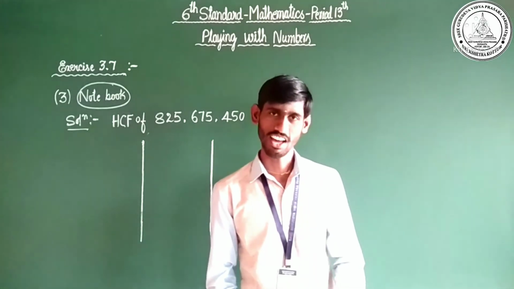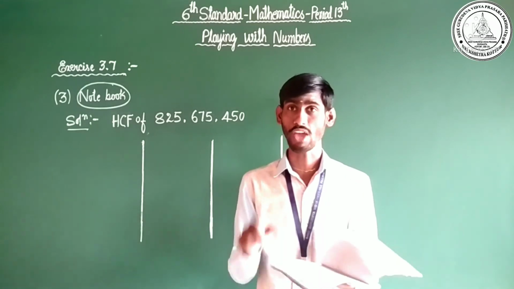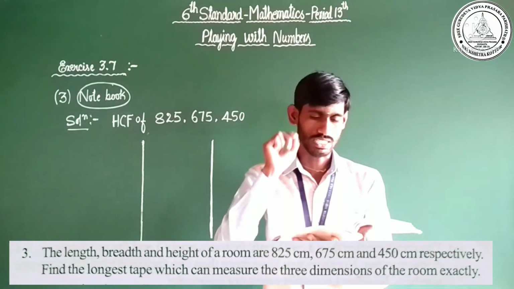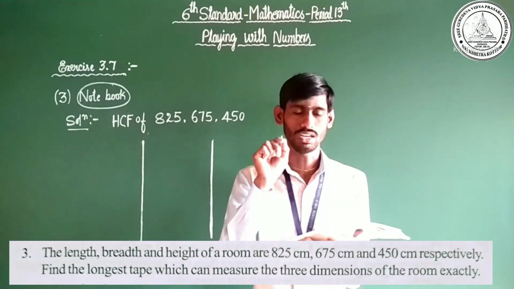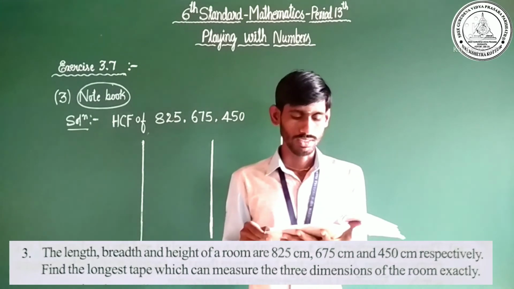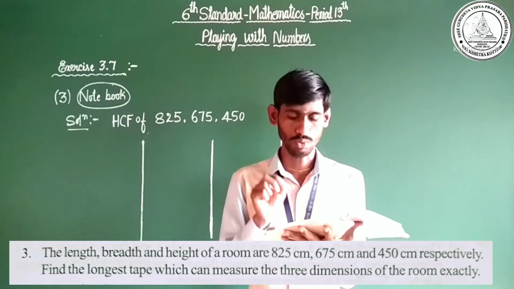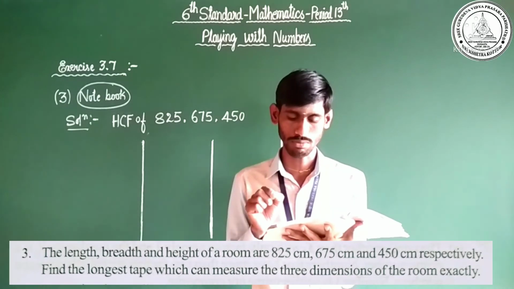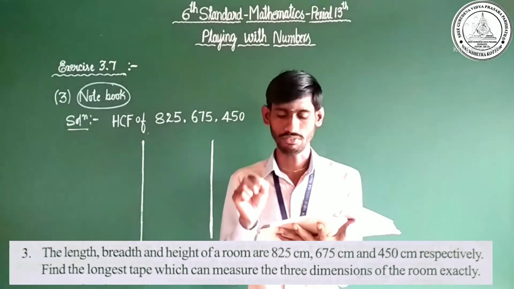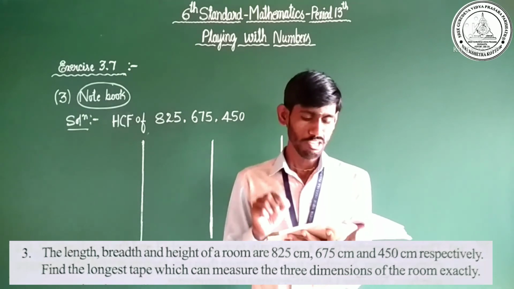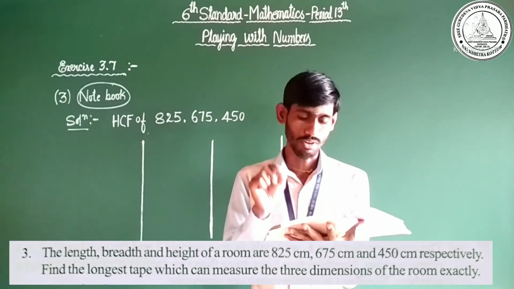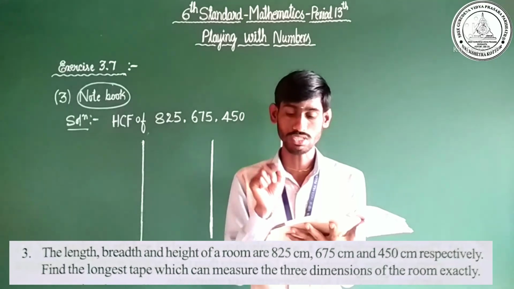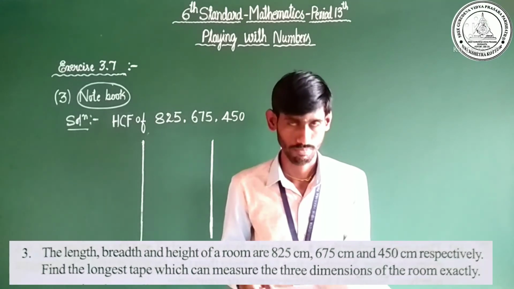Dear children, all of you open page 67 if you have a textbook. Page number 67, third question. The length, breadth and height of a room are 825 cm, 675 cm and 450 cm respectively. Find the longest tape which can measure the three dimensions of the room exactly.